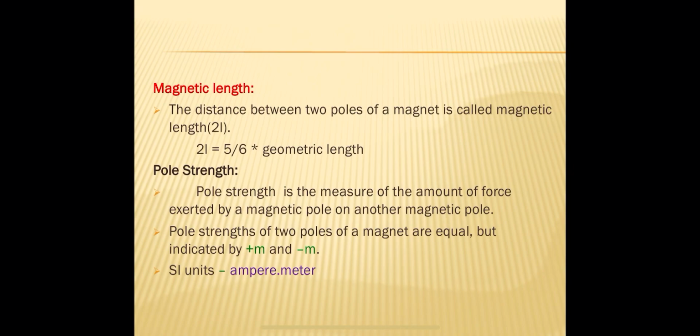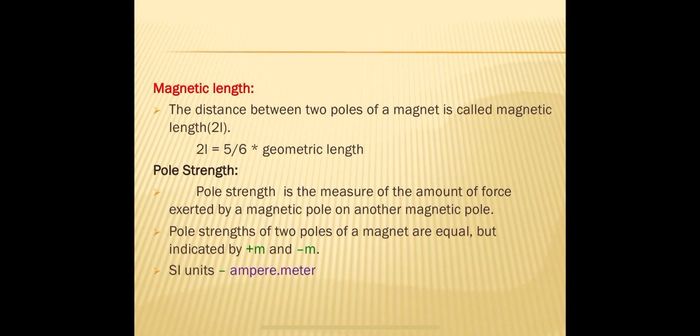So we have to define the pole strength. What is pole strength? Pole strength is the measure of the amount of force exerted by a magnetic pole on another magnetic pole. It is the measure of the extent to which this magnet exerts force on another magnet.